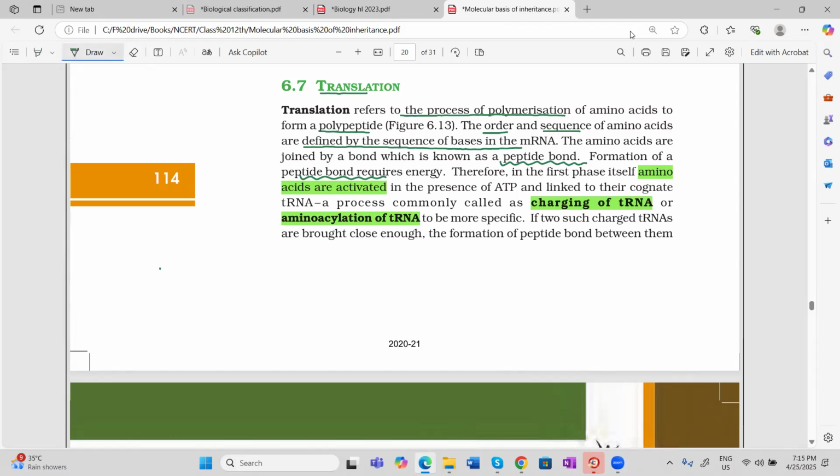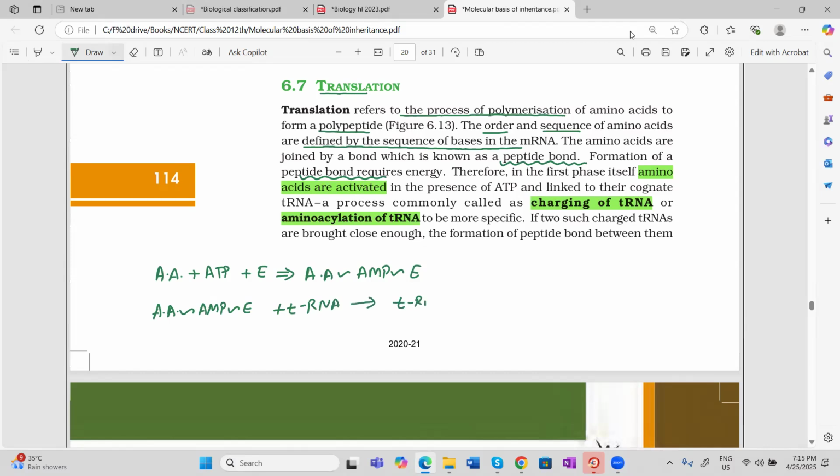The first step is that amino acids are activated to form one complex. This complex is then given to transfer RNA, which will take only the amino acid.